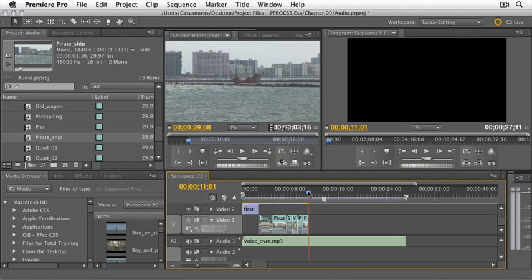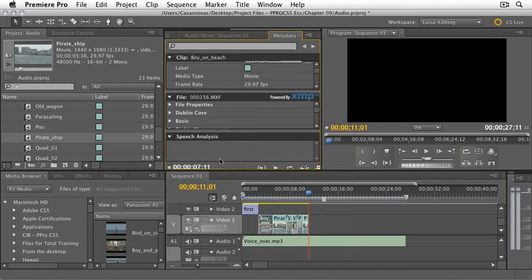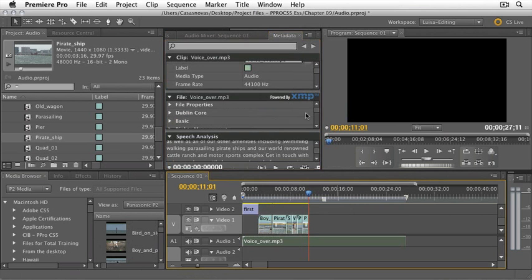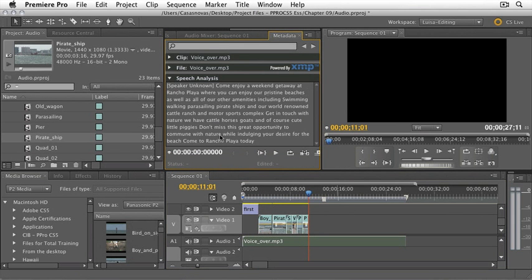And you can see how I'm creating a rough draft of this video by just using the audio cues for this. Remember, I can also go to the metadata panel and see what the voiceover is saying directly in writing, because this speech analysis is already being done. So I can edit either by listening to it or by clicking in whatever word I want to and do it like that.